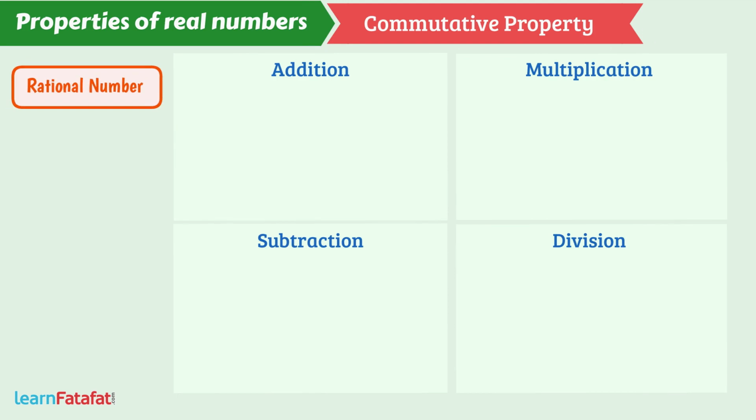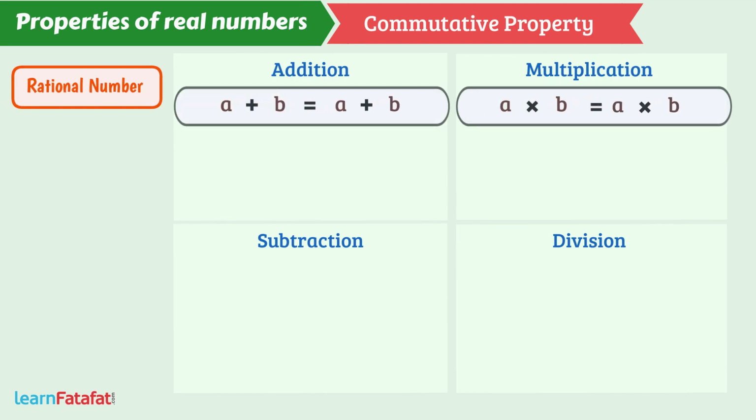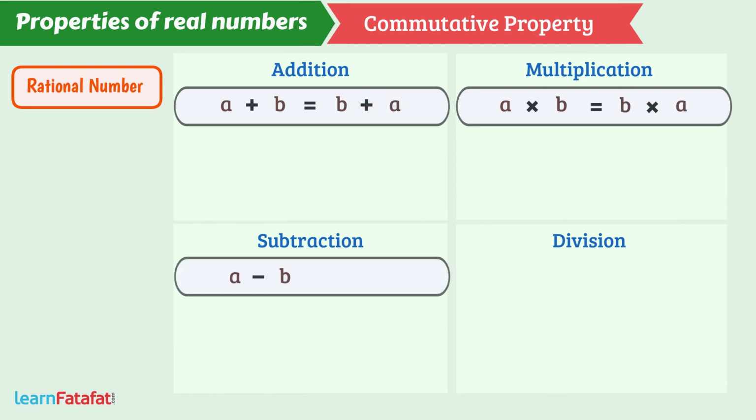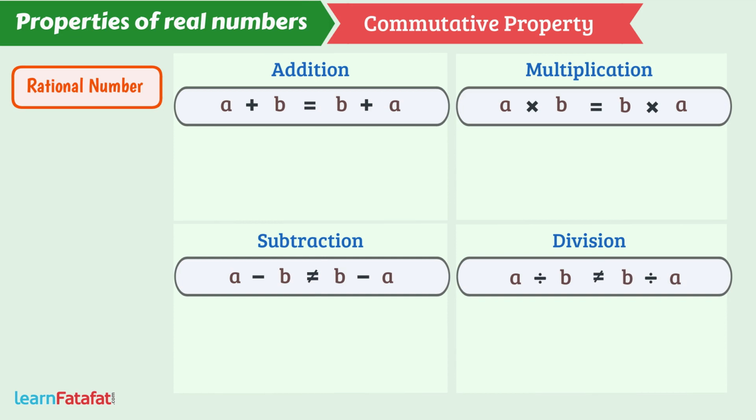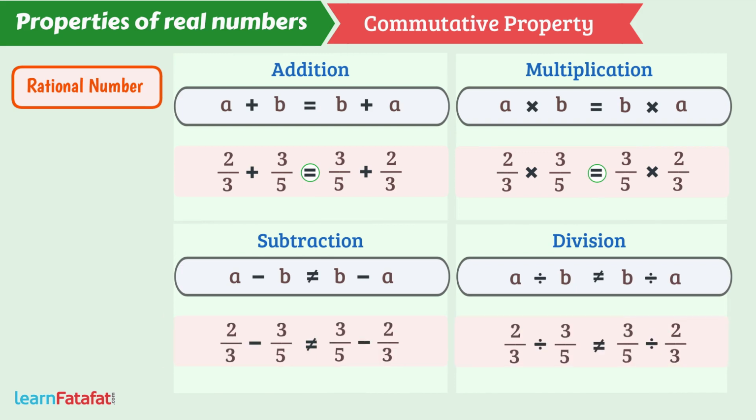For rational numbers, order of addition or multiplication can be changed, but order of subtraction or division cannot be changed. So, addition or multiplication of rational numbers is commutative, while subtraction or division of rational numbers is not commutative.